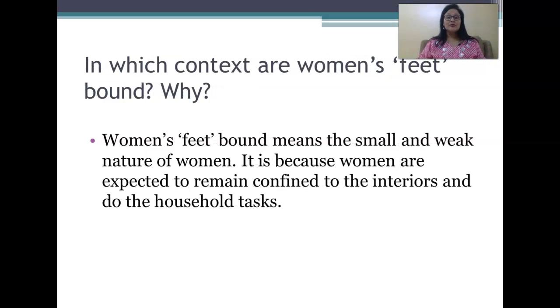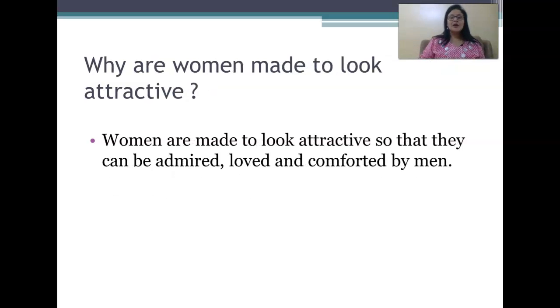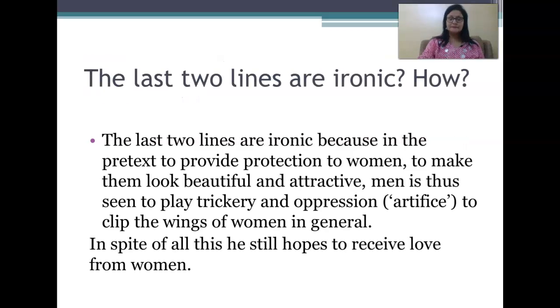In which context are women's feet bound? Why? Women's feet bound means the small and weak nature of women. It is because women are expected to remain confined to the interiors and to the household tasks. Why are women made to look attractive? Women are made to look attractive so that they can be admired, loved and comforted by men.